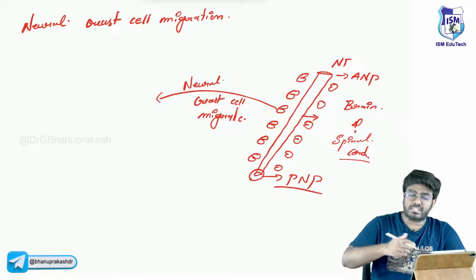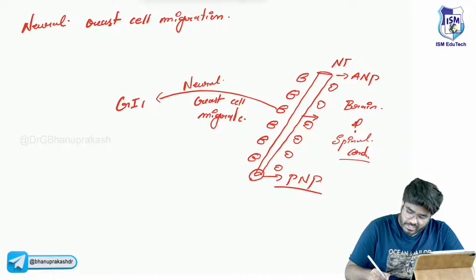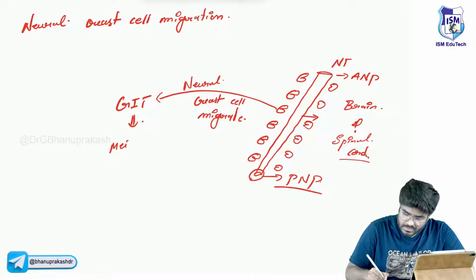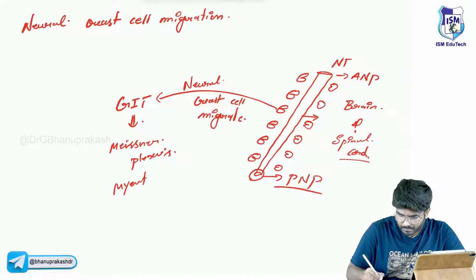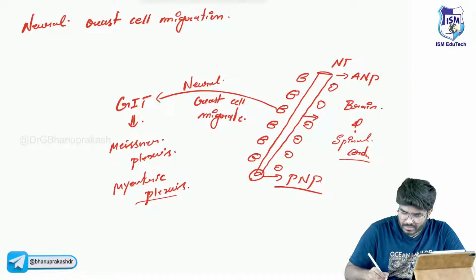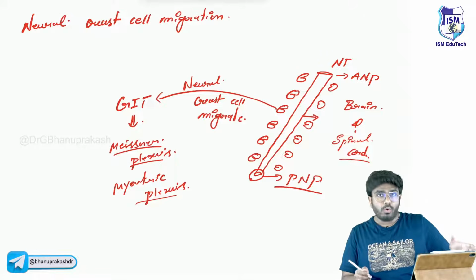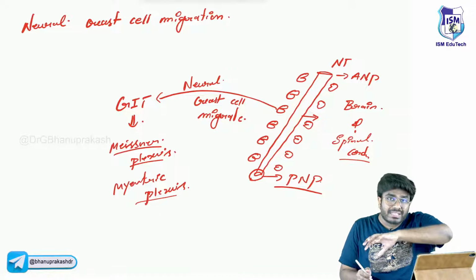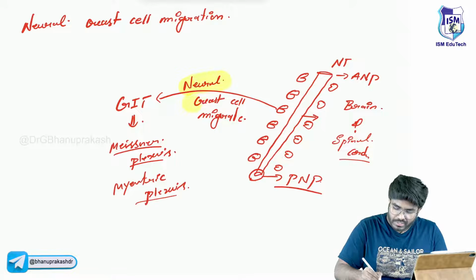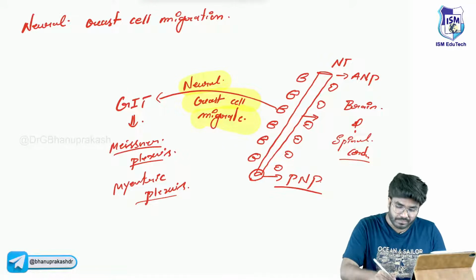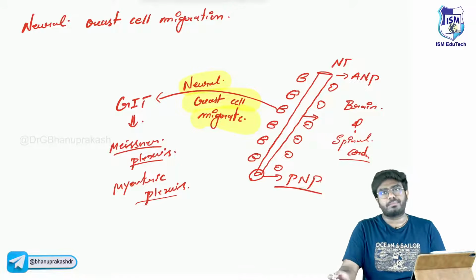Now these neural crest cells will come into the GIT, and in the GIT they form Meissner's plexus and myenteric plexus. Okay, the Meissner's plexus and myenteric plexus. So this is how the neurons or the neural cells have developed in the GIT. It's because of the neural crest cell migration.